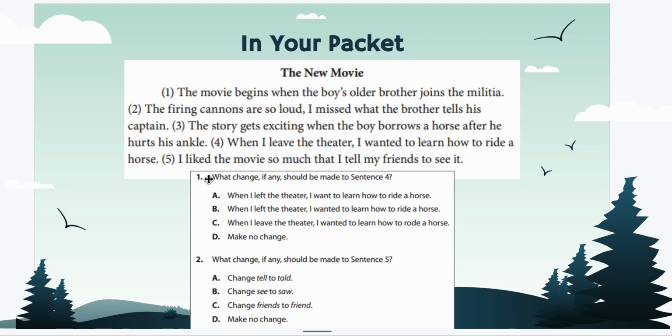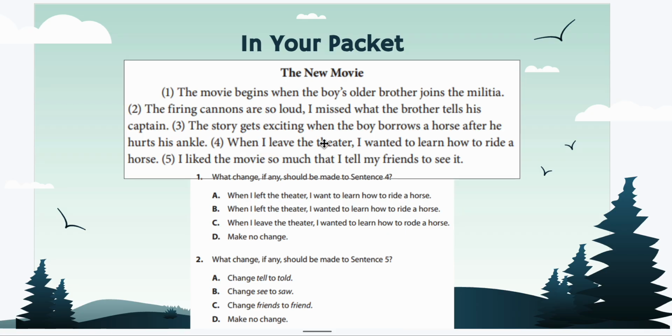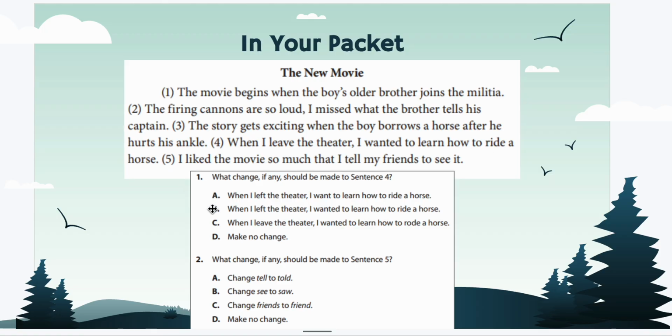So now I'm going to read the questions. What change, if any, should be made to sentence 4? Sentence 4: when I leave the theater, I wanted to learn how to ride a horse. So think about consistent and inconsistent verb tenses, right? Think about what you want and then go ahead, read through A, B, C, and D. And then for 2, what change, if any, should I make to sentence 5? I liked the movie so much that I tell my friends to see it. What would you do to sentence 5 to make sure you're staying consistent in your verb tenses?